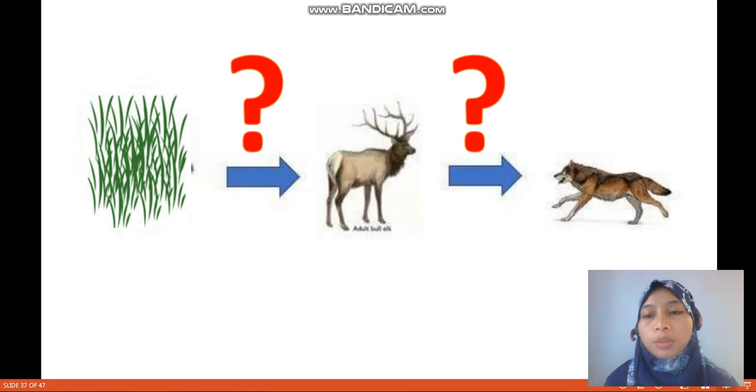And then what will happen to the wolf population? Vice versa, or in contrast, what will happen if the grass becomes scarce, with low production? What will happen to the moose population, and what will happen to the wolf population?